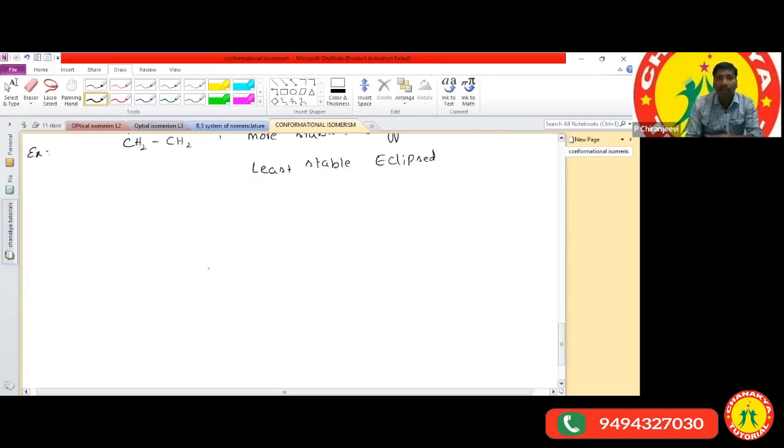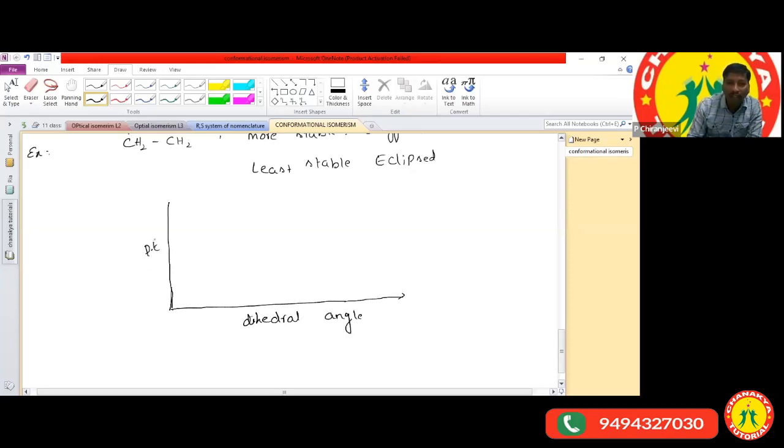I think you already know what is meant by potential energy, and you may get the doubt what is meant by the dihedral angle.